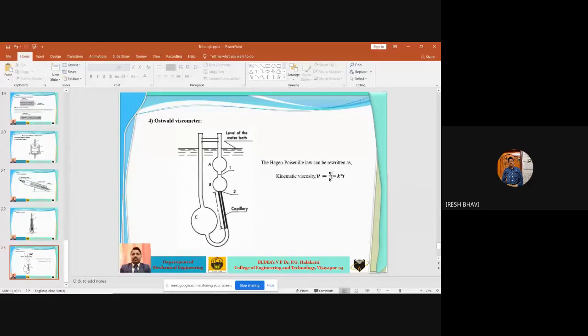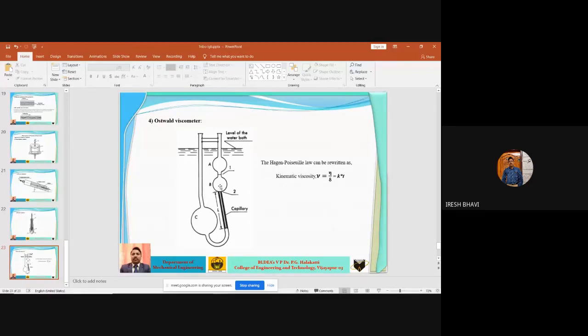Absolute viscosity divided by density of the liquid. Absolute viscosity by density is called kinematic viscosity. Kinematic viscosity is determined by measuring the time required for a liquid level to drop from Mark 1 to Mark 2. Okay.